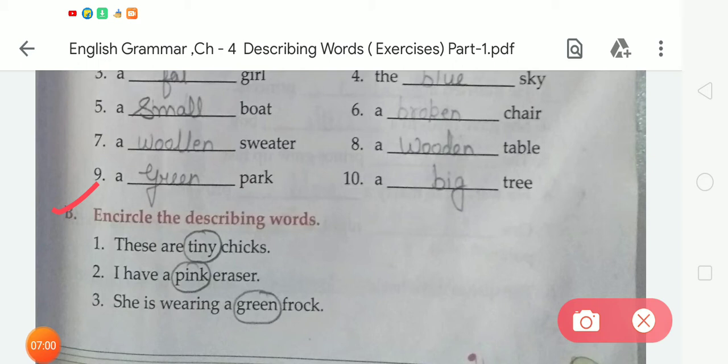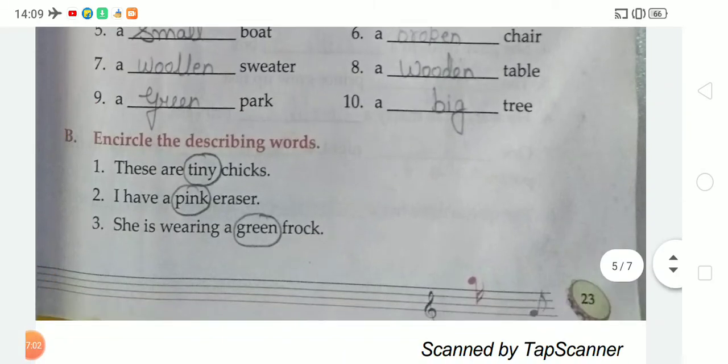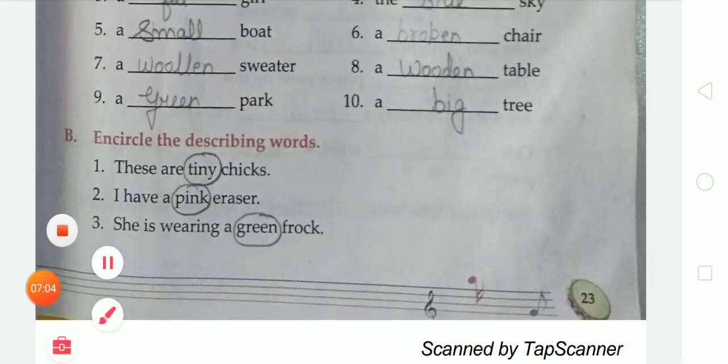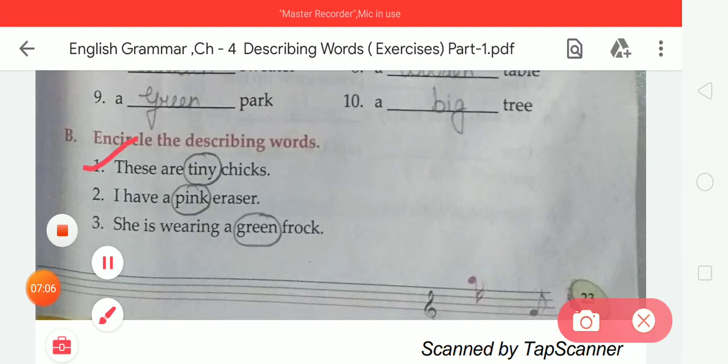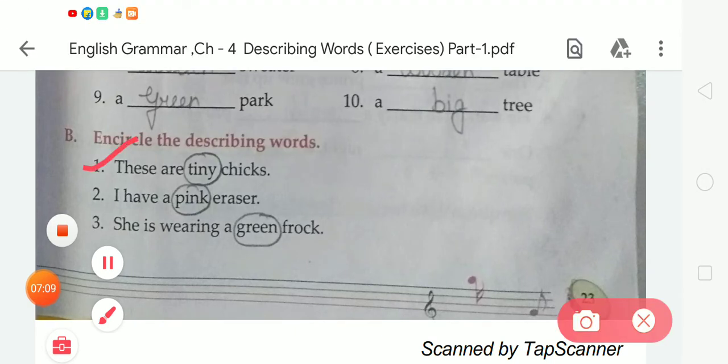So student, first, these are tiny chicks. In this sentence the describing word is tiny. So we have to circle the word tiny. In second, I have a pink eraser. In this sentence the describing word is pink.